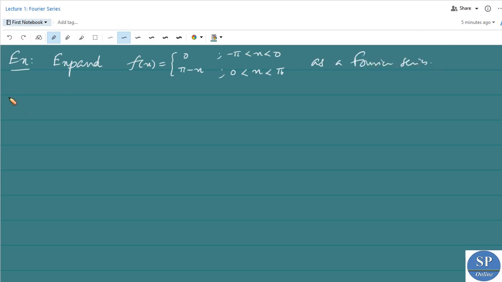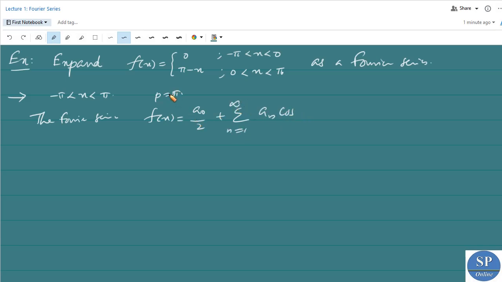So here the given interval is minus pi less than x less than pi. Therefore, our p equal to pi here. Therefore, the Fourier series of this function f of x is nothing but a naught by 2 plus summation n from 1 to infinity an cos n pi x by p, that is, p equal to pi here, therefore cos nx plus bn sin nx. So this is the Fourier series.